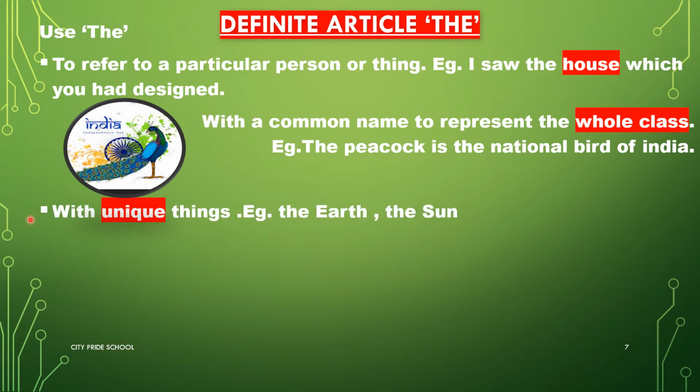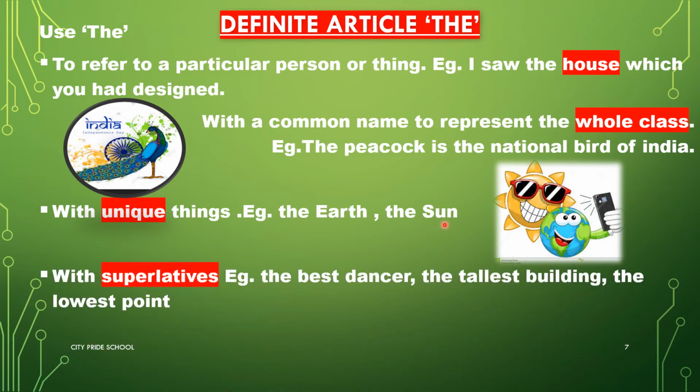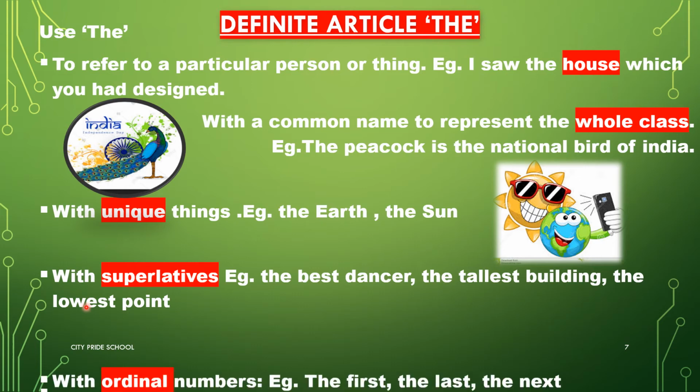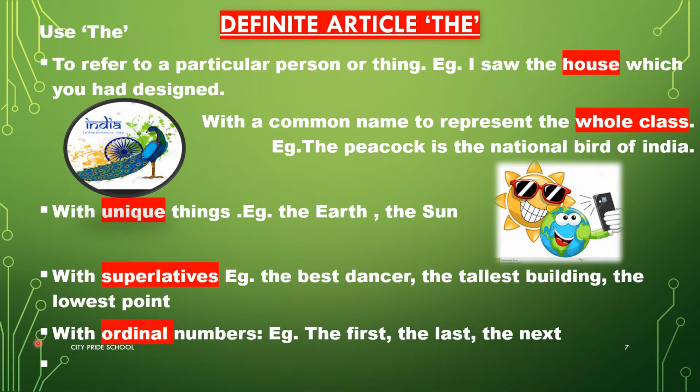Now we also use the before names of unique things. For example, the earth, the sun. Now, earth and sun are one of their kind. So, before names of other heavenly bodies also which are unique. We use the before superlatives also. The best dancer, the tallest building, the lowest point. And we use the with ordinal numbers. Ordinal numbers are numbers which show position. Example, the first, the last, the next.